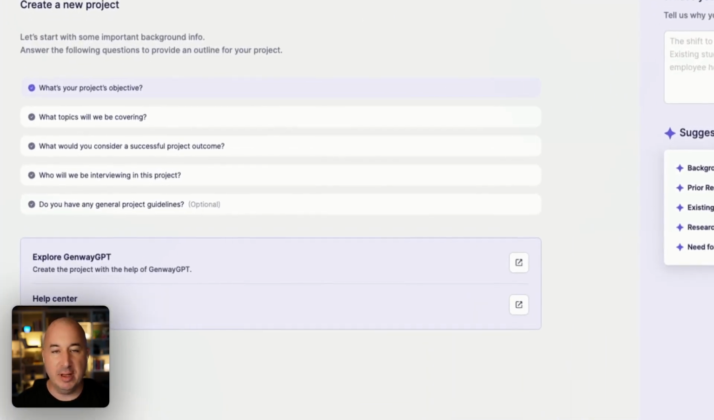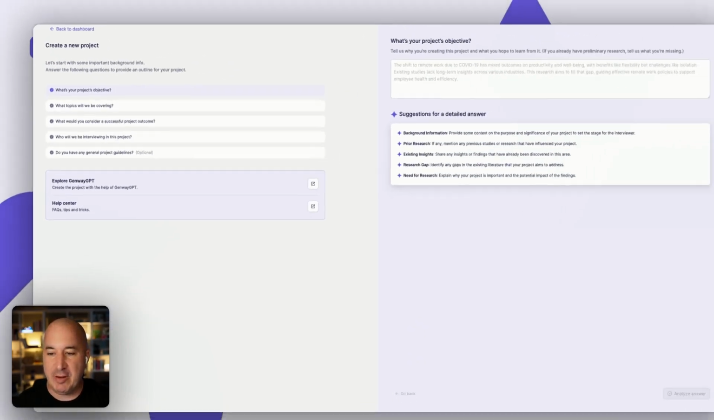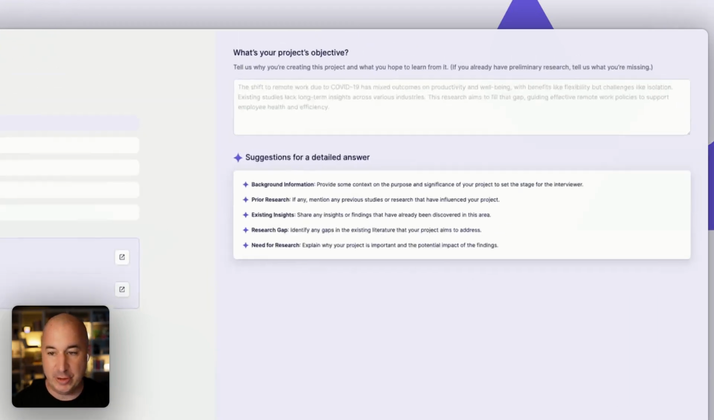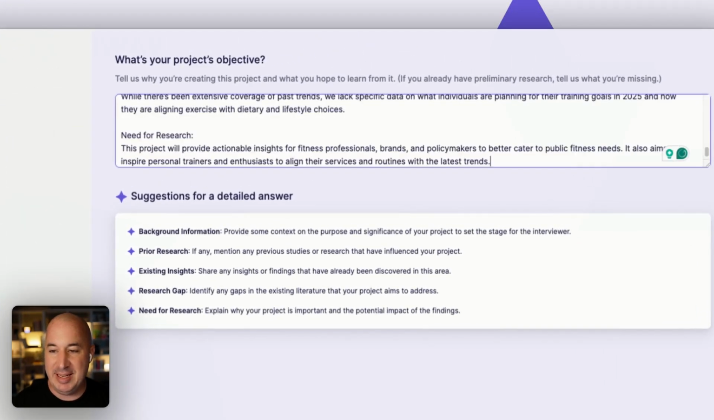What's your project objective? This initial question is all about the background information, the prior research you have for this project, existing insights, the research gap, and the need for this research in the first place. This is very typical in any research plan, research project. We want to start with the context, the background, and what are we missing. So I have prepared a response for each of these questions. I'm going to paste it in.